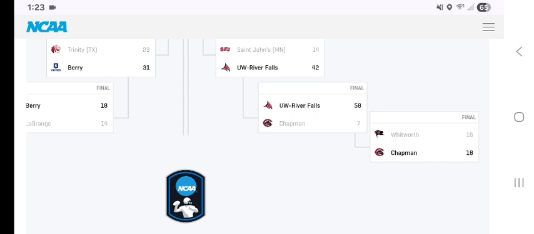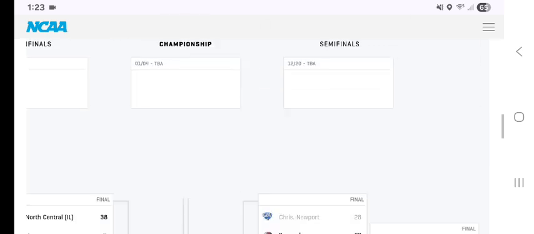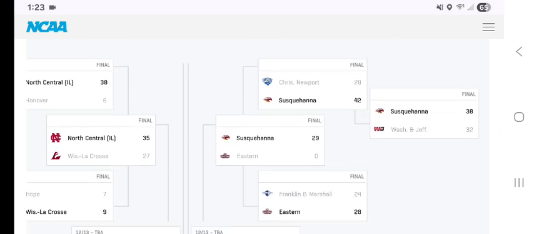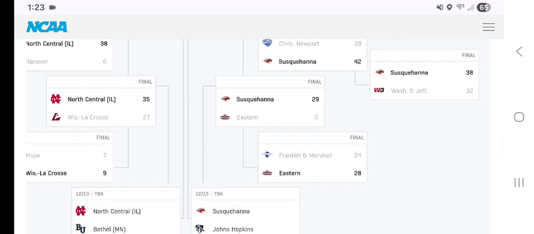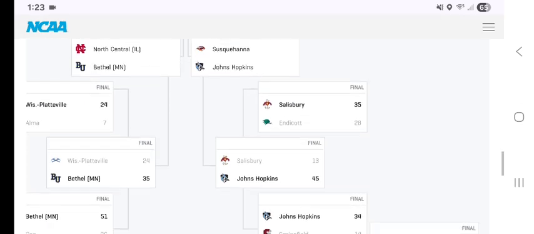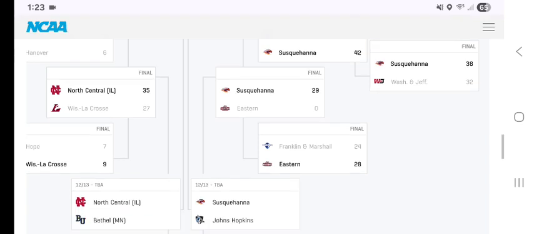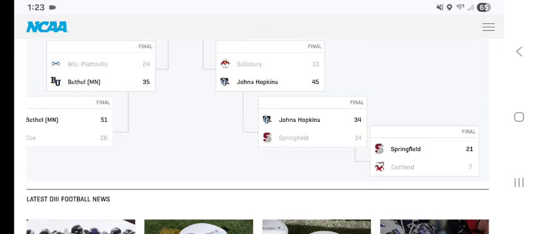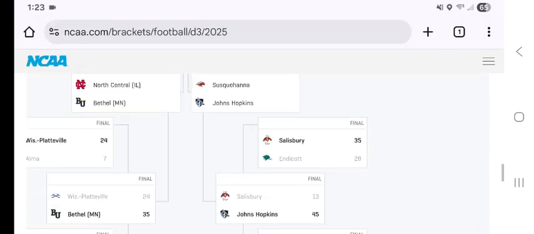Wisconsin River Falls got by the second round, and they played a team who won the first round. And then Susquehanna had to play in the first round, and got by that first round, and Johns Hopkins got by the second round.